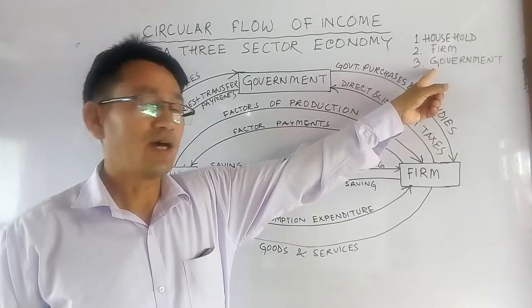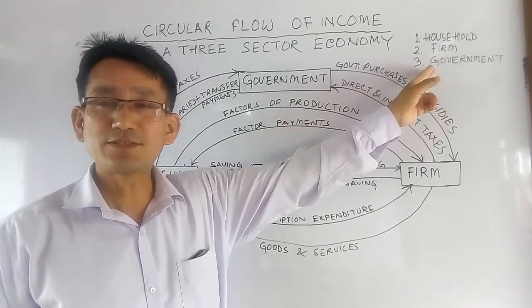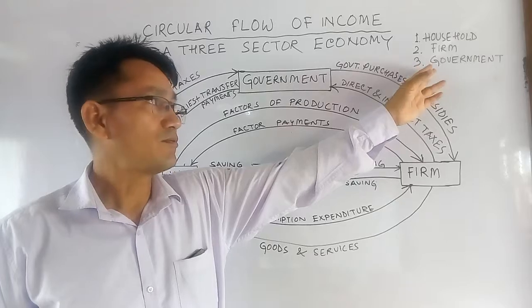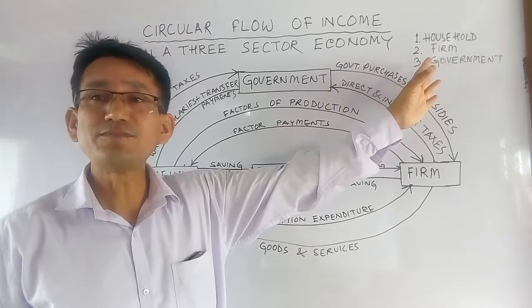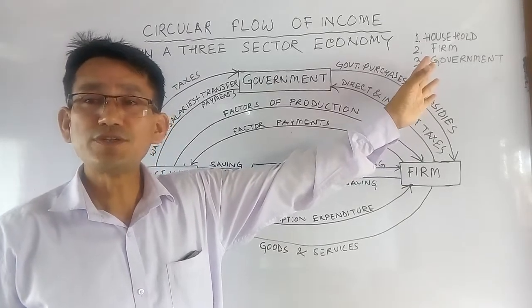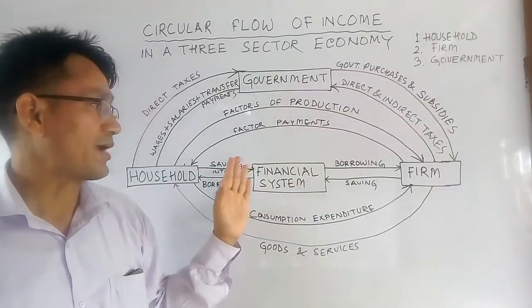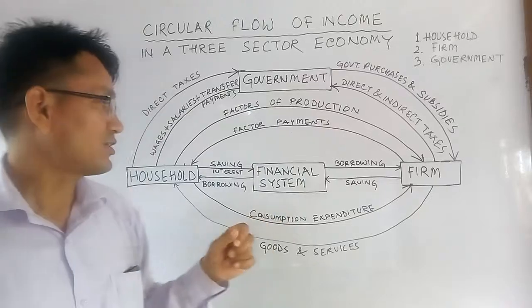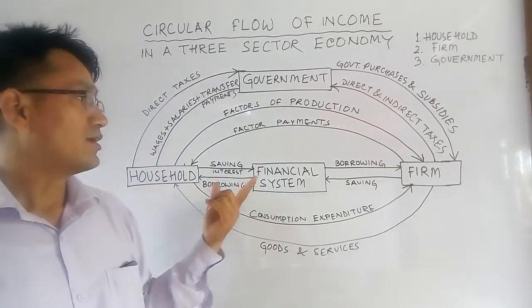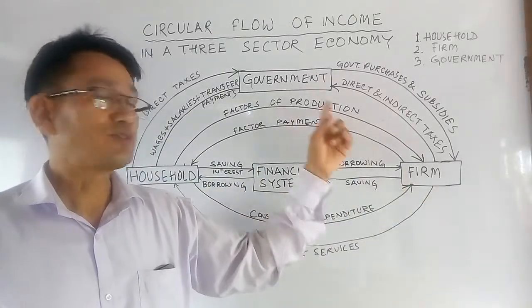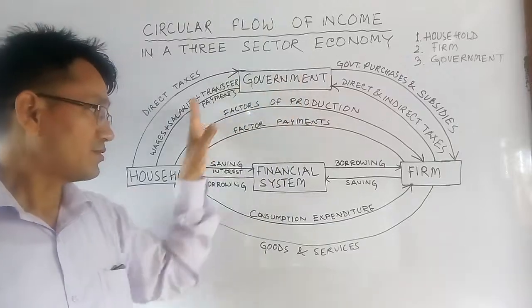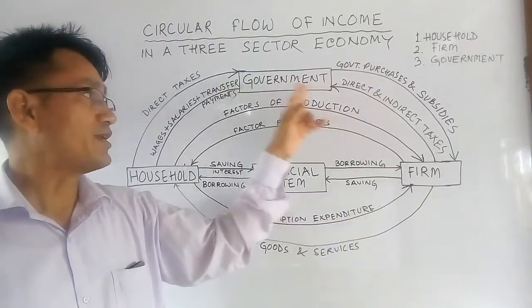Now with the help of a diagram we will see how the circular flow of income takes place in this three-sector economy. So in this figure we have the three sectors: one is household, one is firm, another one is government. So we just see the flow of income.